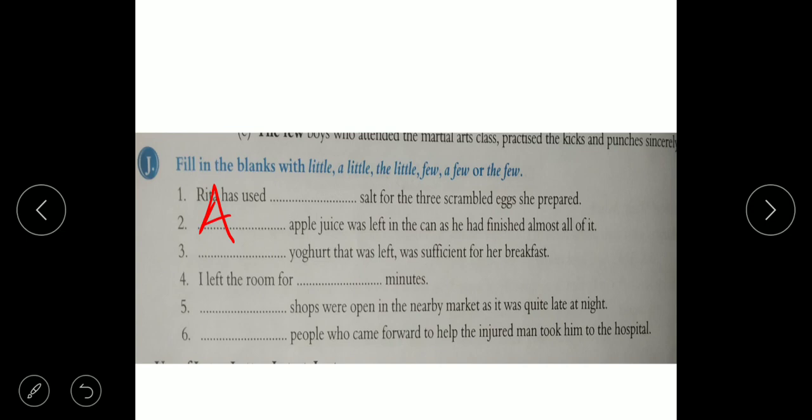Third one: the little yogurt that was left was sufficient for her breakfast. Yogurt is also uncountable, so little will come, but the little will come. Here we are indicating the whole, so the little will come.